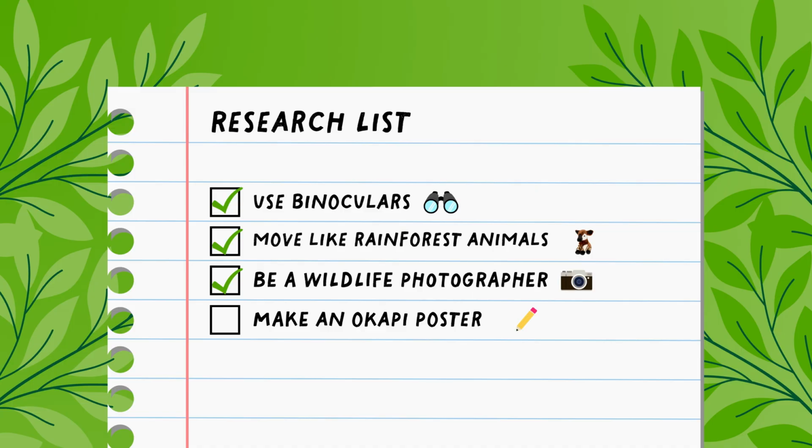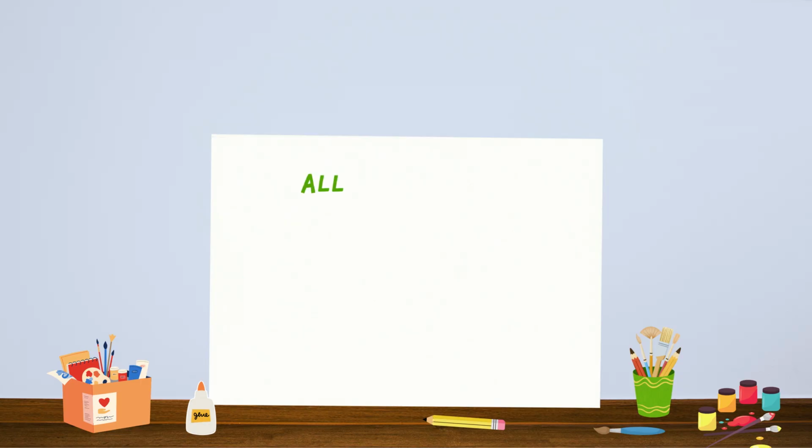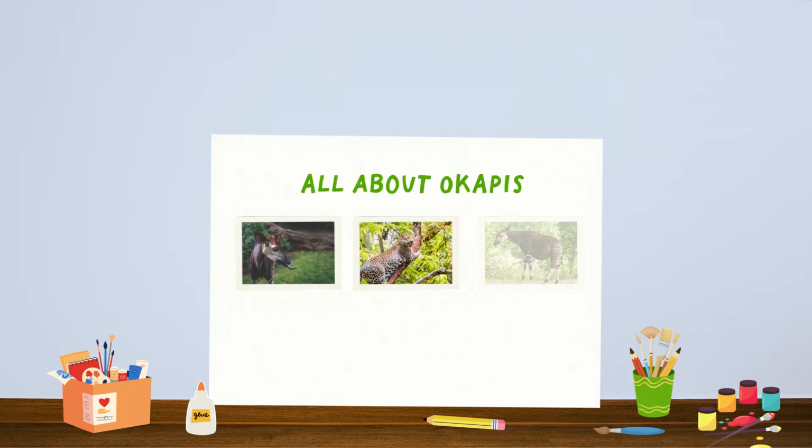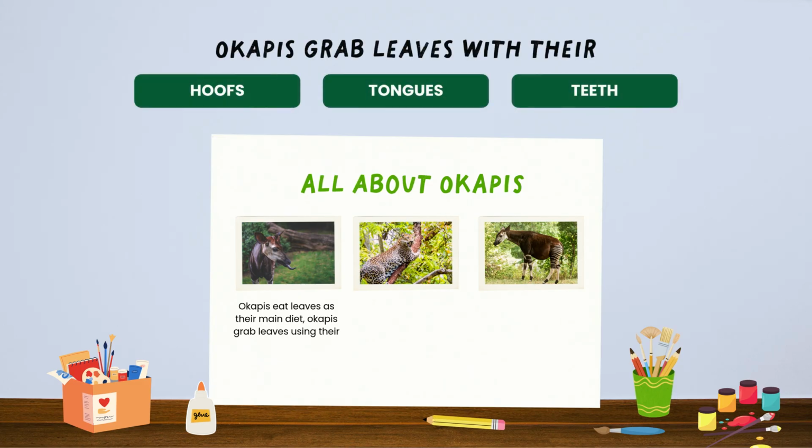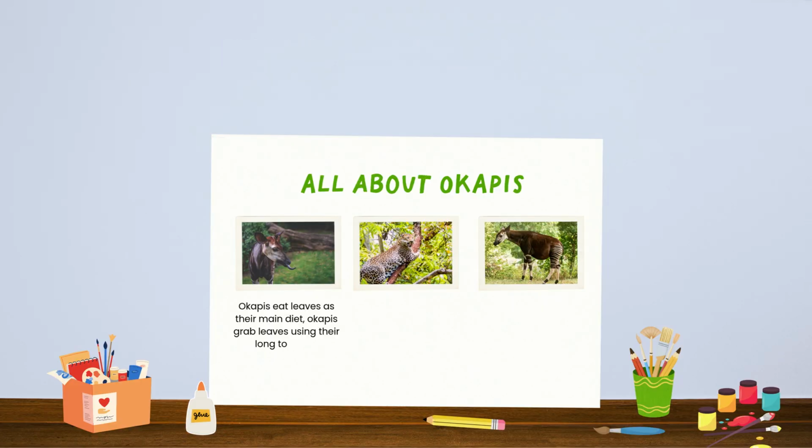Now, let's make an Okapi poster so we can share what we learned about Okapis. All about Okapis. I'll add some photos, including the one you just took. Okapis eat leaves as their main diet. Okapis grab leaves using, do they grab leaves with their hoofs, their tongues, or their teeth? Tongues, that's right. Okapis grab leaves using their long tongues.